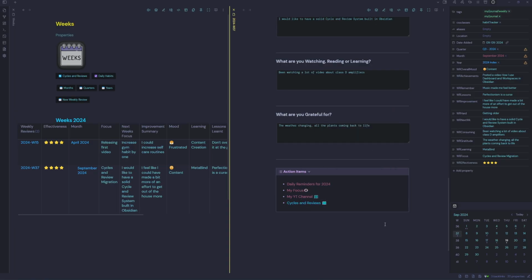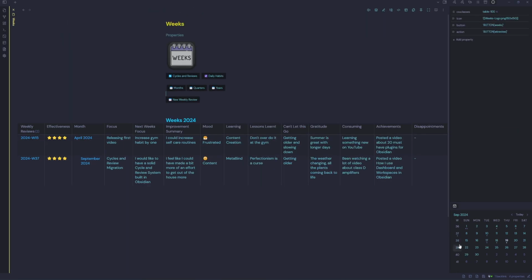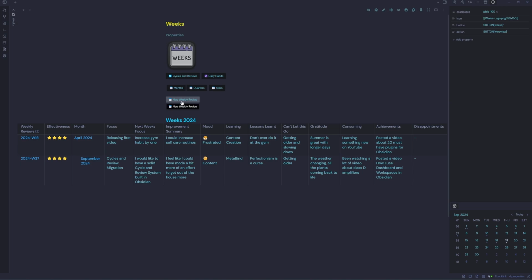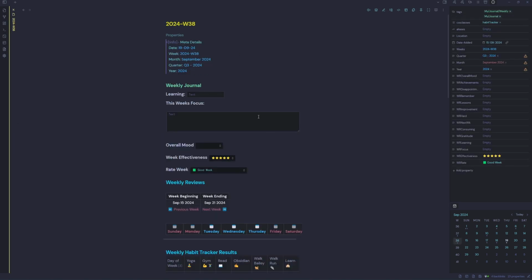So we don't have our weekly review created for this week. So there's a couple of ways we can create it. We can either click on the calendar here where the number 38 is, and that'll prompt us to create a new weekly note. Or we can use our button here, new weekly note, and it just goes and creates the notes. And you can see it's done that down the bottom here.